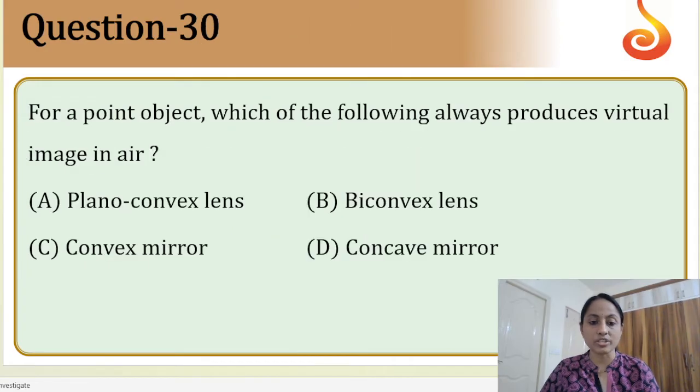The simplest question. Next. For a point object, which of the following always produces a virtual image in air? Is it a plano convex lens?